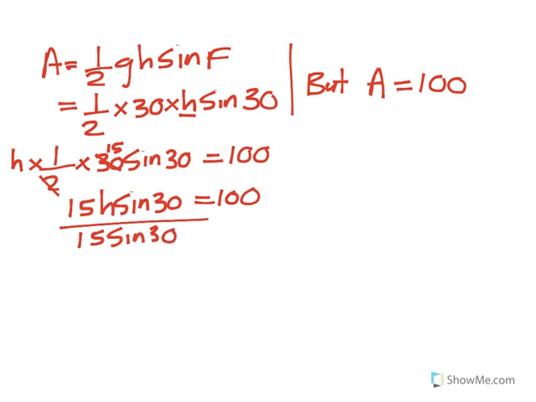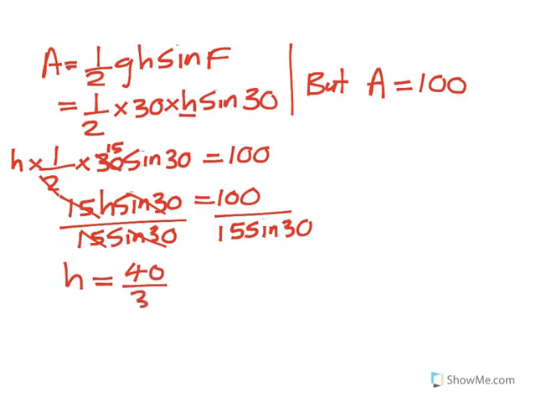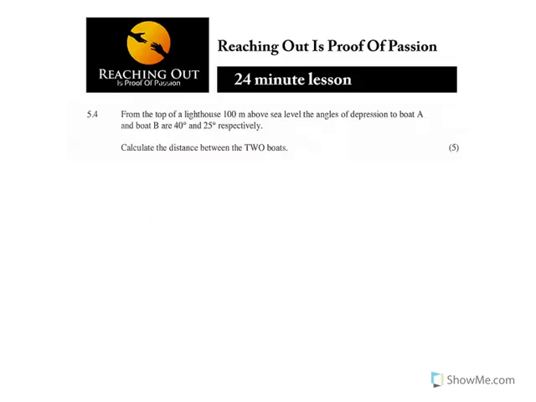What I do on the left, you must do on the right. So when I do that, cancel that. So you've got your h. Using a calculator, you're going to have h is equal to 40 over 3, which is equal to 13.333 centimeters, because they say leave your answer to 3 decimal places where applicable. So this is the part where you're supposed to leave that answer in that.